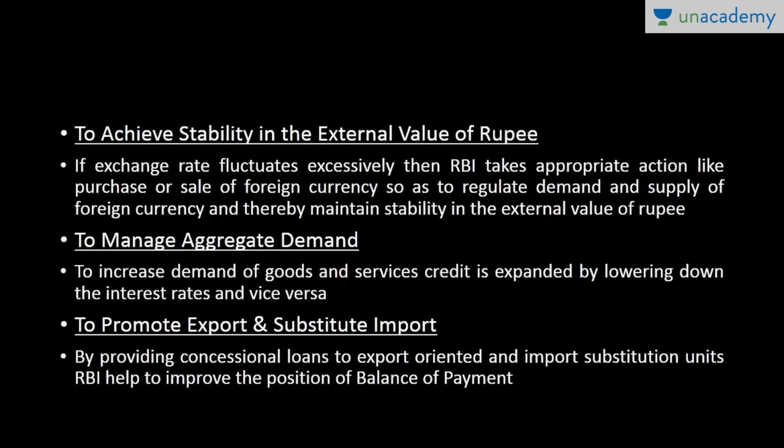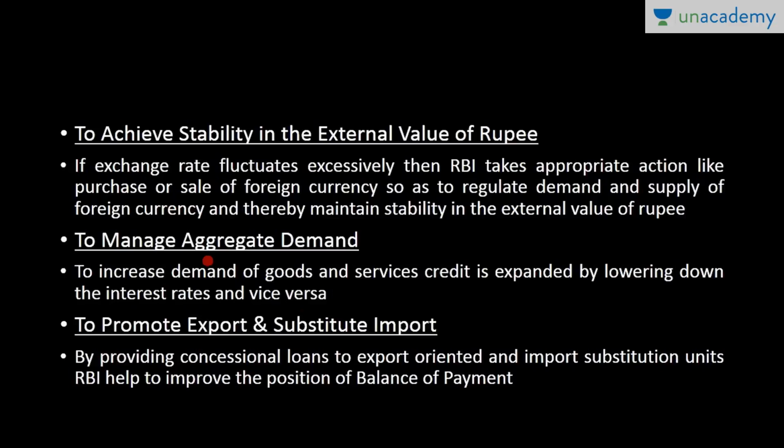Now, to achieve stability in the external value of the rupee, we know that the Reserve Bank of India is also a foreign exchange manager, and if the exchange rate fluctuates excessively, then RBI takes appropriate action as and when required. When it purchases or sells foreign currency, whatever is required, RBI does that, so that we can regulate the demand and supply of foreign currency, thereby maintaining stability in the external value of the rupee. This is one of the most common topics for discussion nowadays, whenever there is a fluctuation in the value of the rupee against the dollar or any other currency.